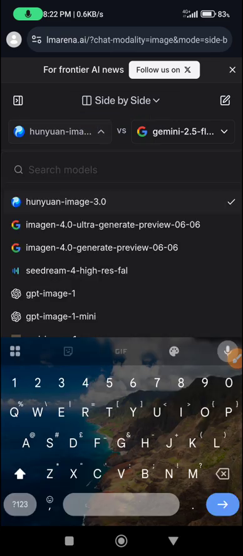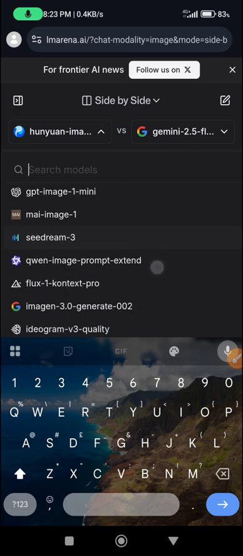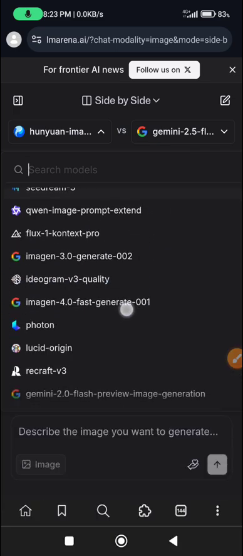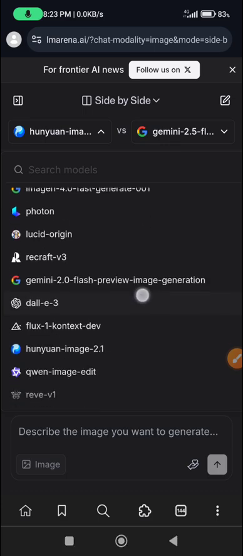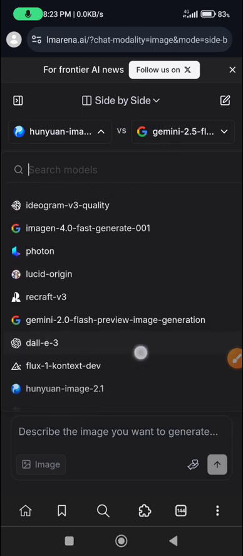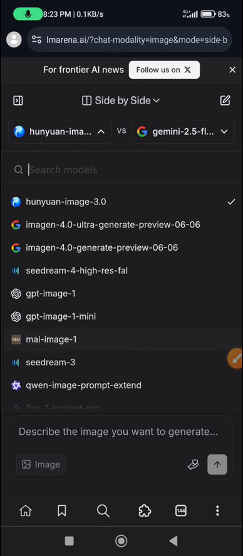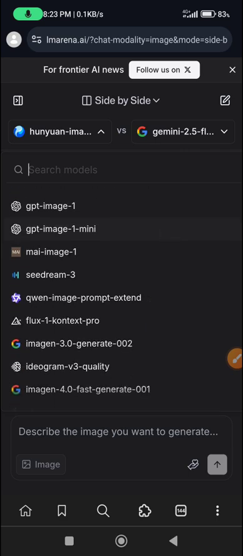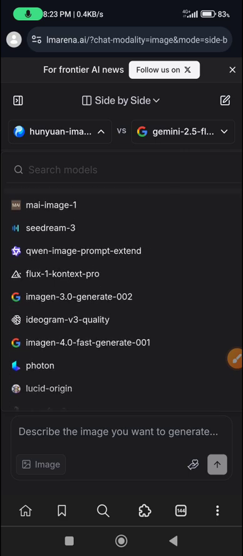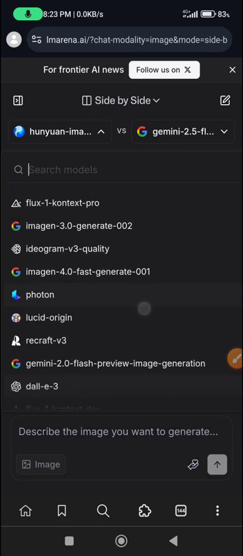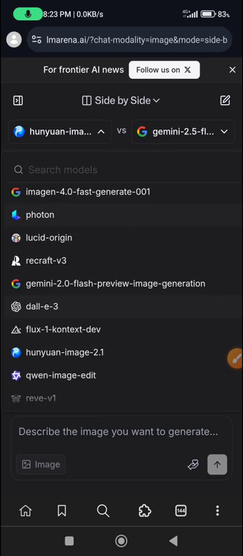Now when you click on the first one here on the left, you will see different AI models on the list. Can you see them? There are so many. Most of these AI models give you quality images, but the one that I will mostly recommend for you to work with is Gemini. I think Gemini gives very good, very smooth image quality. So let's try Gemini and see what we get.